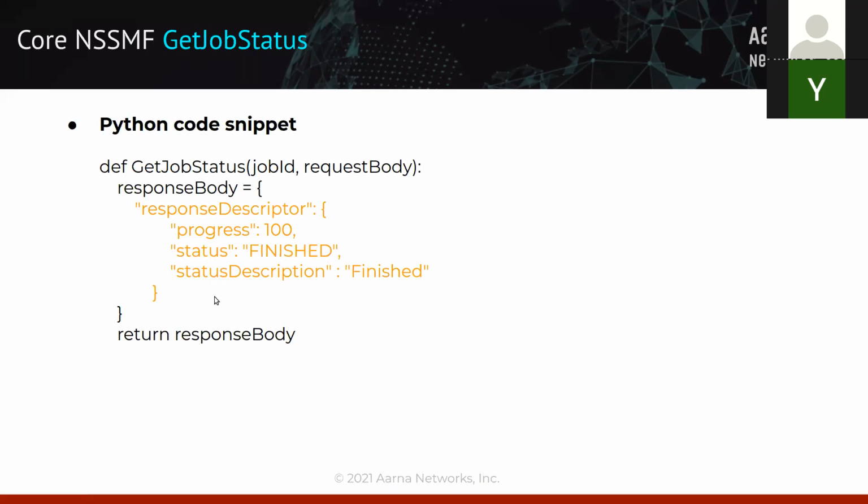If somebody wants to go ahead and implement their own core NSSMF, maybe this snippet will help them in terms of performing the get job status. Right, so this progress value can be 10%, 20%, 50%, or 100%, based on how the underlying network functions are getting provisioned and what stage they are at. So this is what you need to keep reflecting.